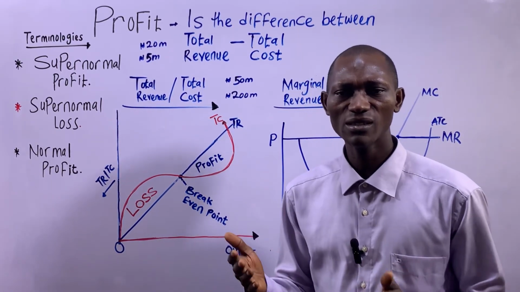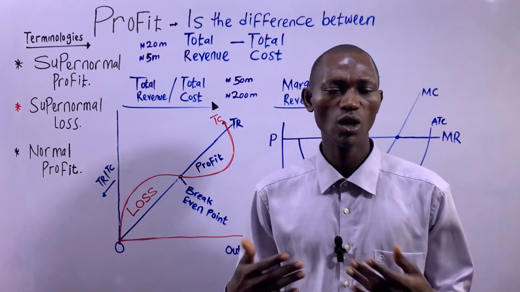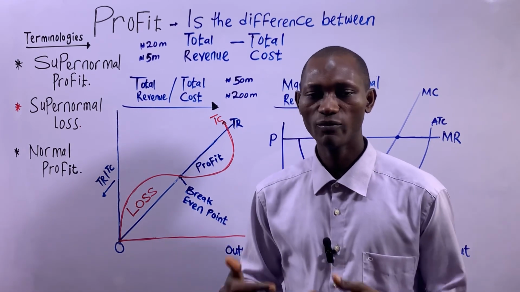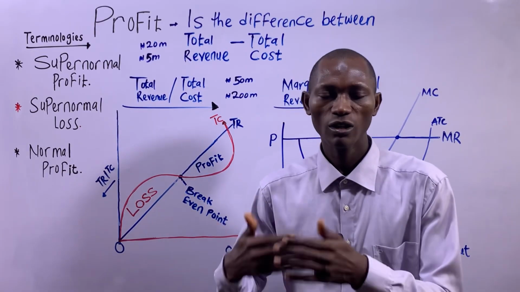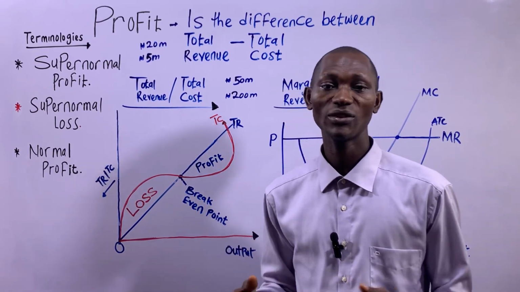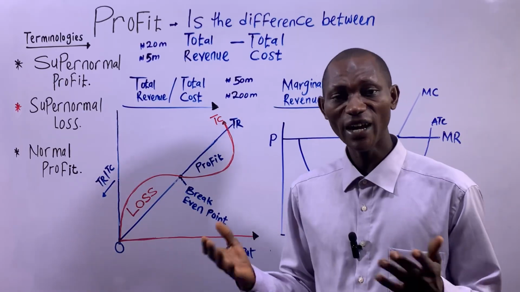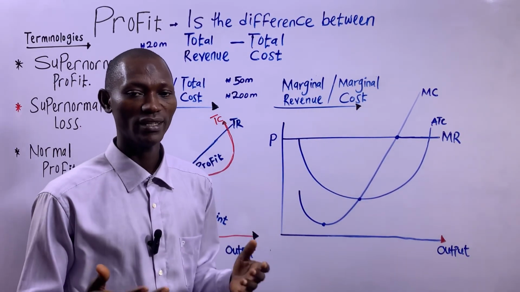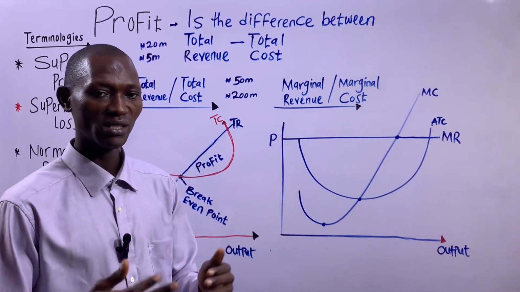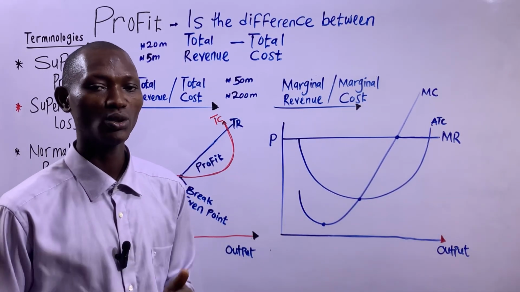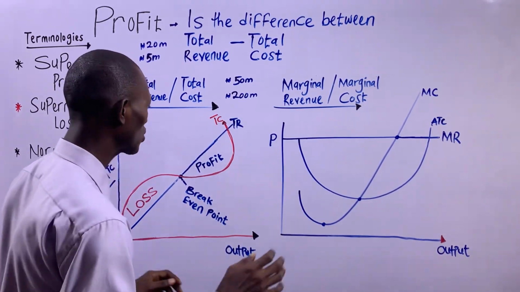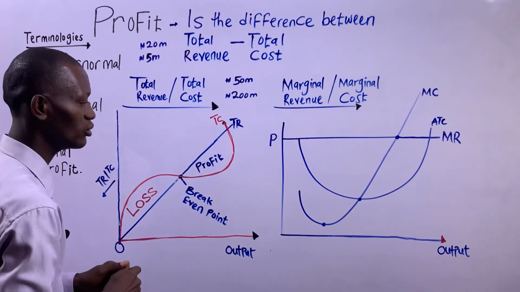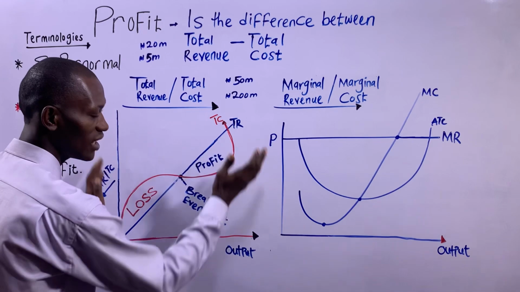Then if the business is able to cut all irrelevant costs, the business will attain efficiency. Then with more cutting of irrelevant costs, the business becomes financially viable. And with that, the business's going concern is assured. That means the business will be able to operate till the foreseeable future. So this is using the total cost and total revenue approach to determine the business life cycle of the business.